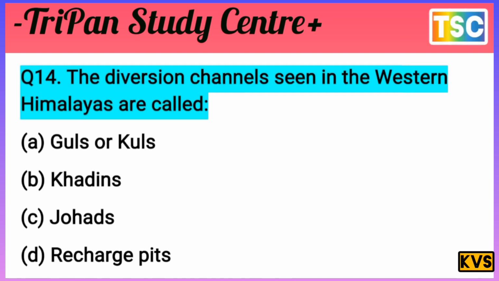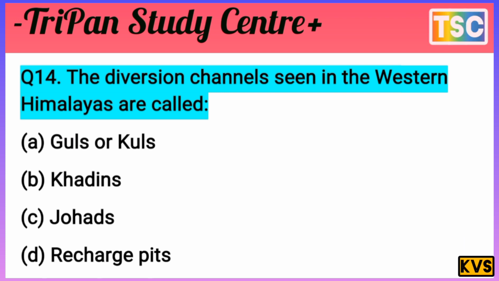The next question, that's important. The question here: the diversion channels seen in the western Himalaya are called? The question is clear. This is called A, Guls or Kuls; B, Khadin; C, Johad; and D, recharge pit. That's an important option. I give a few seconds to test your knowledge. Come on. You must have a thought of your answer.